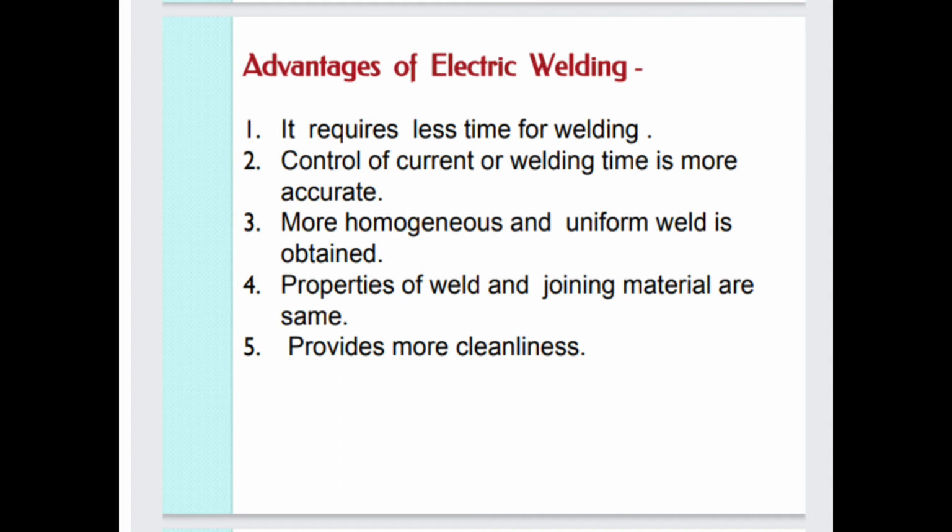And third is more homogeneous and uniform weld is obtained. And fourth is properties of weld and joining material are same, means for welding the material for joining is same. And fifth is it provides more cleanliness. These are the advantages of electric welding.